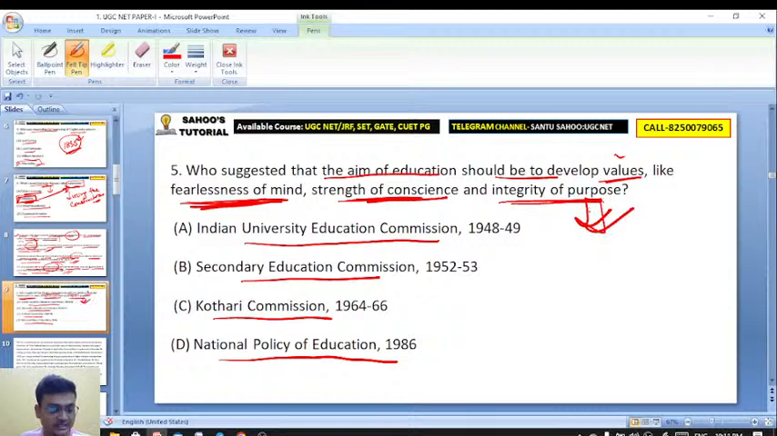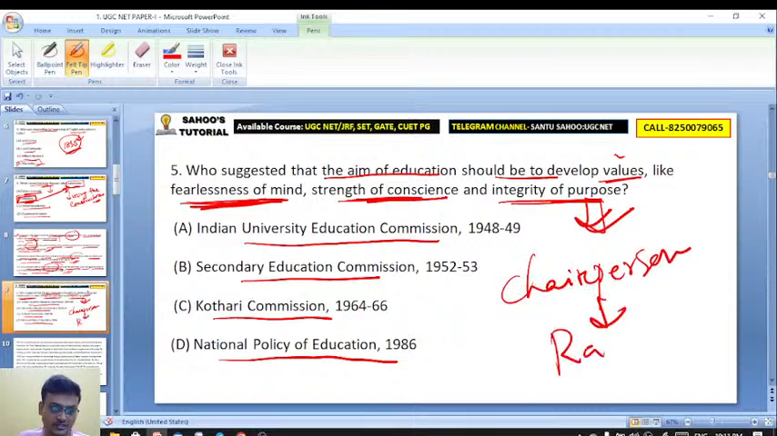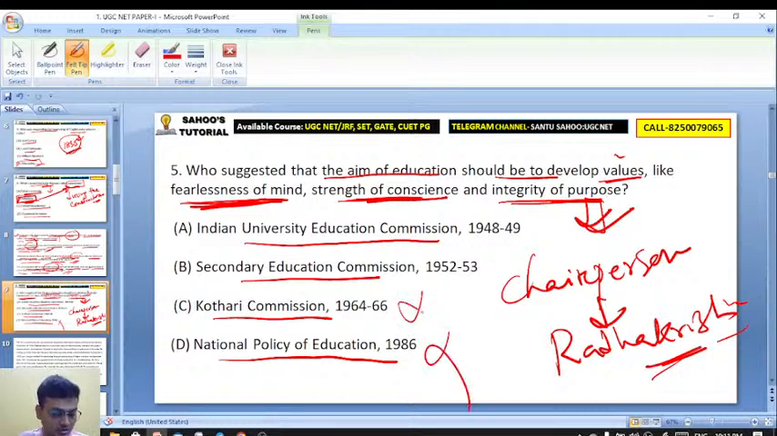I am giving a clue here. It is also known as Radhakrishnan Commission. The chairperson was Radhakrishnan. That's why it is also known as Radhakrishnan Commission. Okay, now do answer, please. Here is question number 5 on your screen. So it's not National Policy on Education, not even Kothari Commission, Secondary Education Commission, it's not.